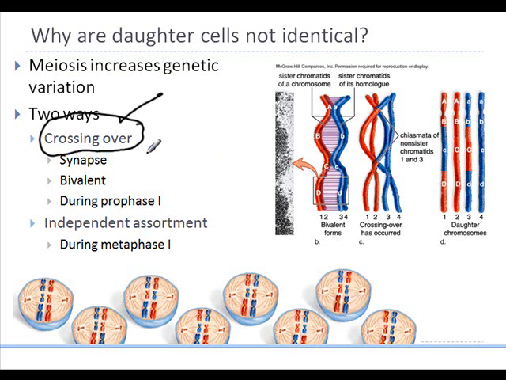So the process of crossing over takes place in 3 different steps. The first part is called synapsis. Synapsis means it's joining together or forming connections. The synapsis takes place within the bivalent chromosome. And the very important thing is that the phase in which this takes place is called prophase 1.